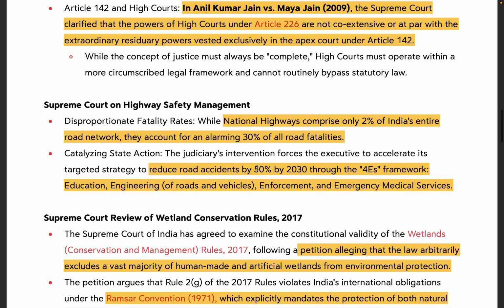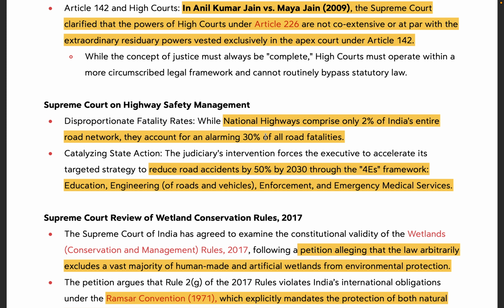Okay. Again, some data which was relevant in this article, I have picked that up as well. Even though national highways only comprise 2% of India's entire road network, they account for an alarming 30% of all road fatalities.